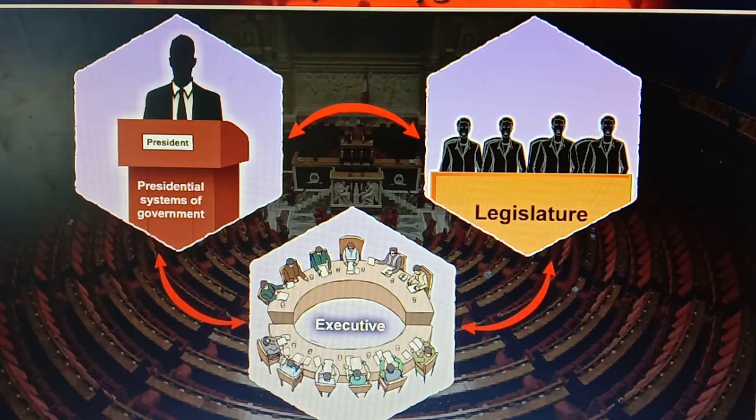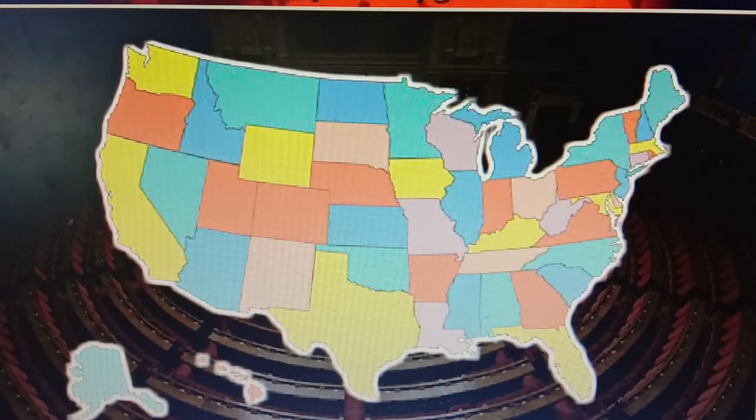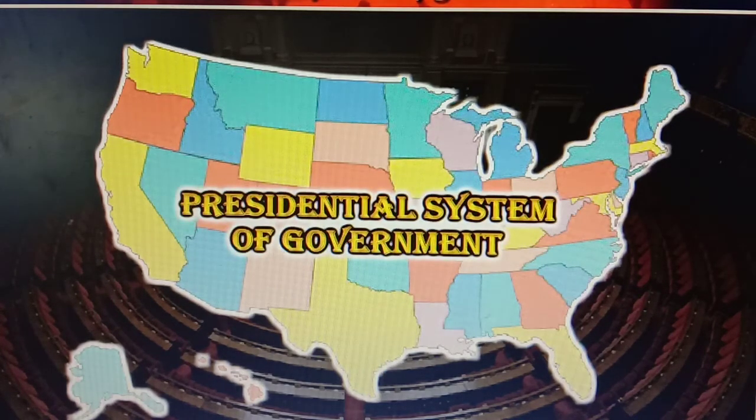It means these all three organs are living together peacefully, and they are ready to coordinate with each other. The United States of America has adopted the presidential system of government. Now we can see what the special features of this presidential system of government are.